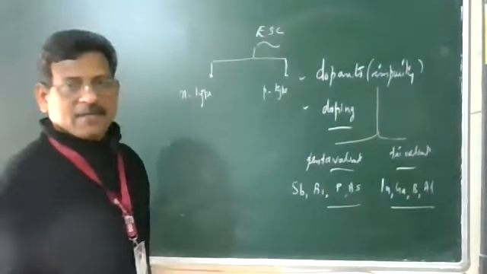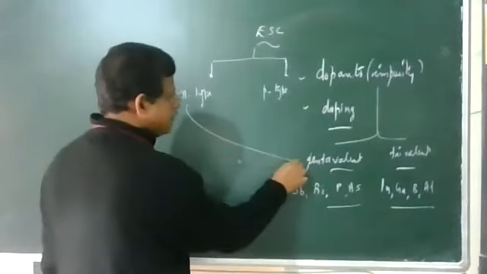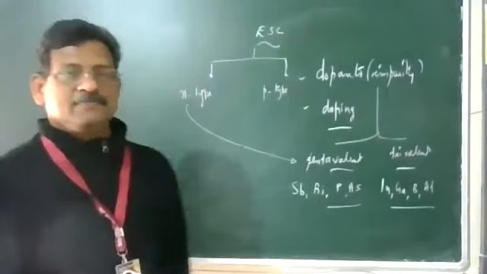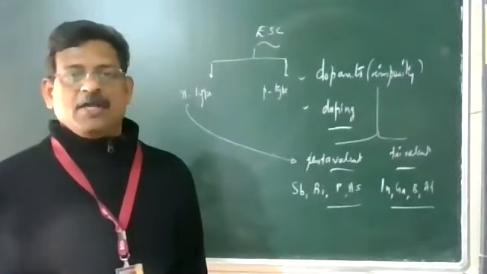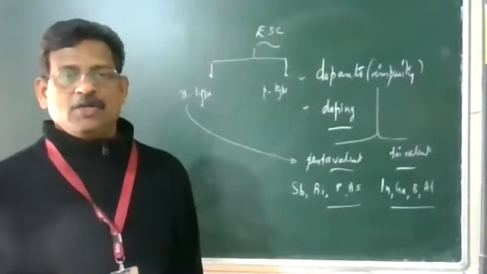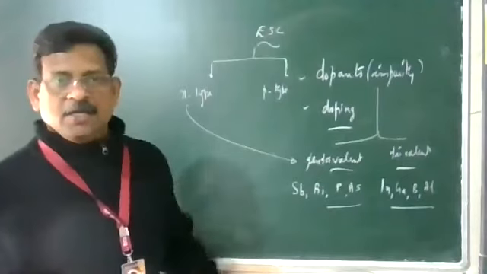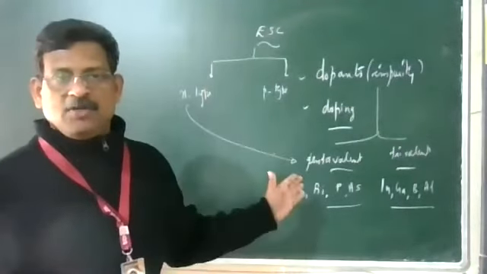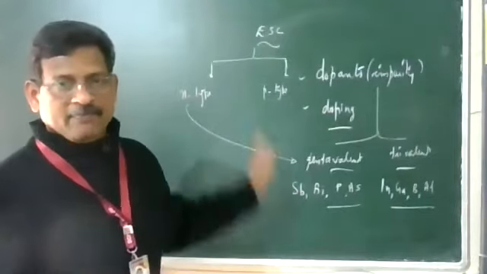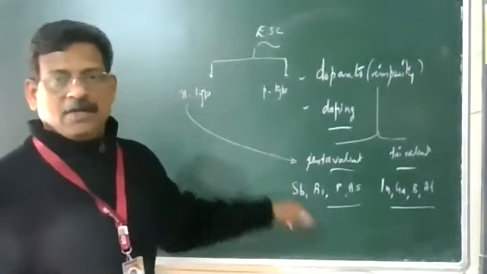N-type semiconductor is obtained by adding pentavalent impurity, which has 5 valence electrons. When you add pentavalent impurity to the semiconductor, we get N-type. For example, you add antimony, we get N-type. Bismuth, you get N-type.